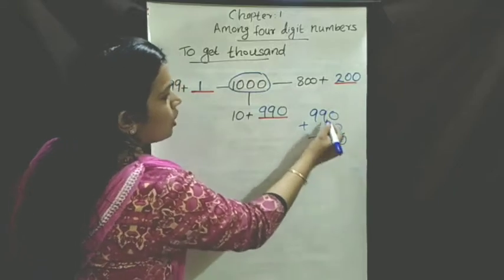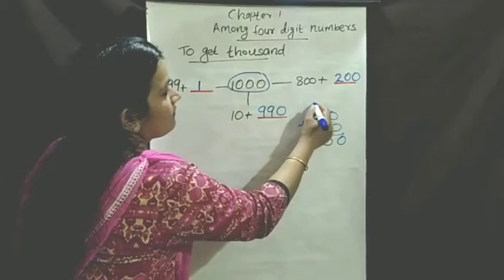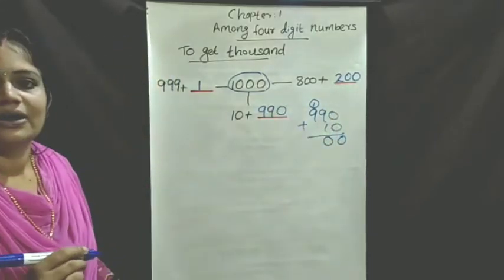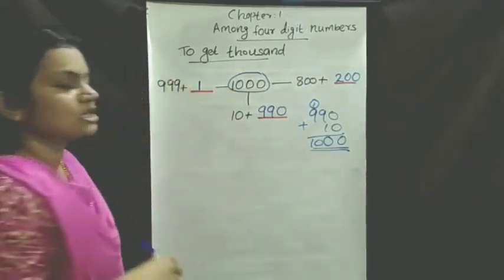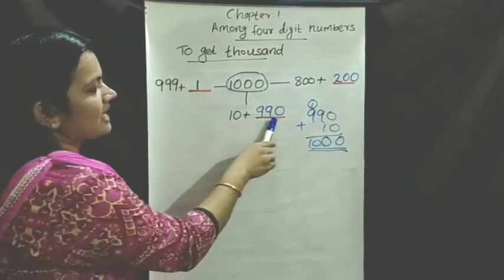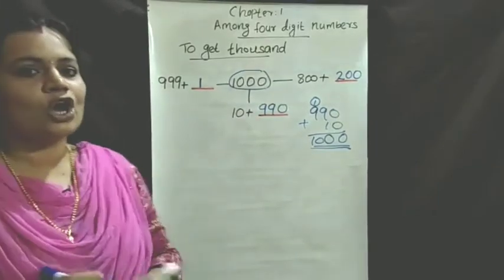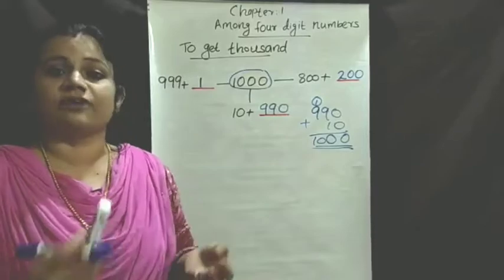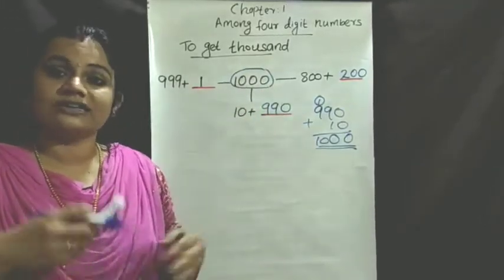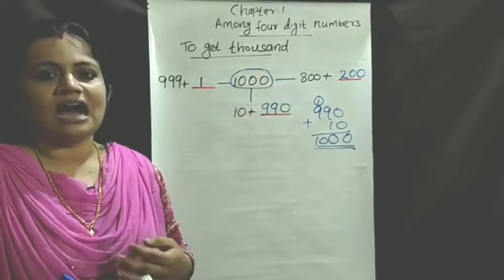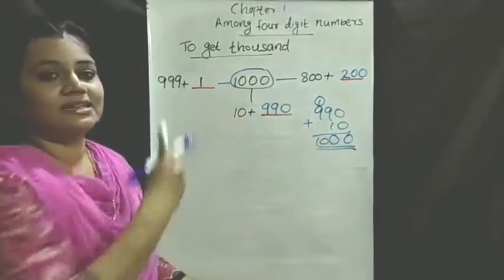0 plus 0, 0. 9 plus 1, 10. 0 is written here and 1 is the carryover. 9 plus 1, 10. We get 1000. So we can write 10 plus 990. Got it? Some examples are given in your textbook, so you should complete them. Others, when you get a textbook, after that we will complete this.